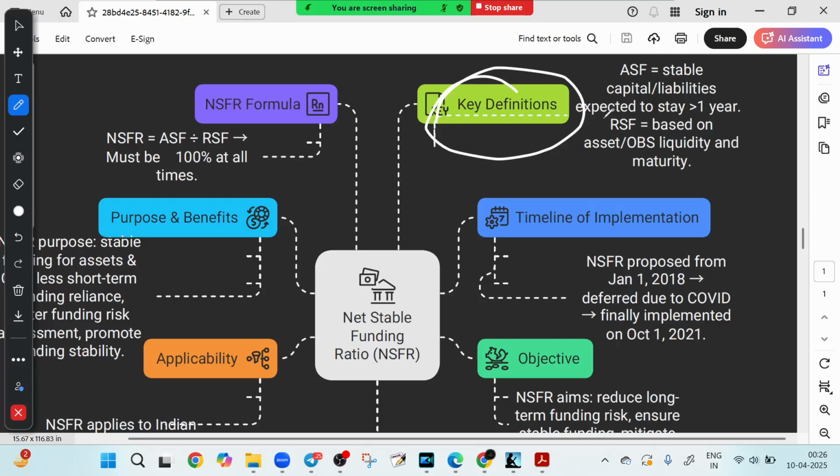And RSF is the required stable funding. So RSF depends on the liquidity and the maturity of the asset and off balance sheet exposure. How much RSF is needed always depends on the asset and OBS liquidity and maturity.